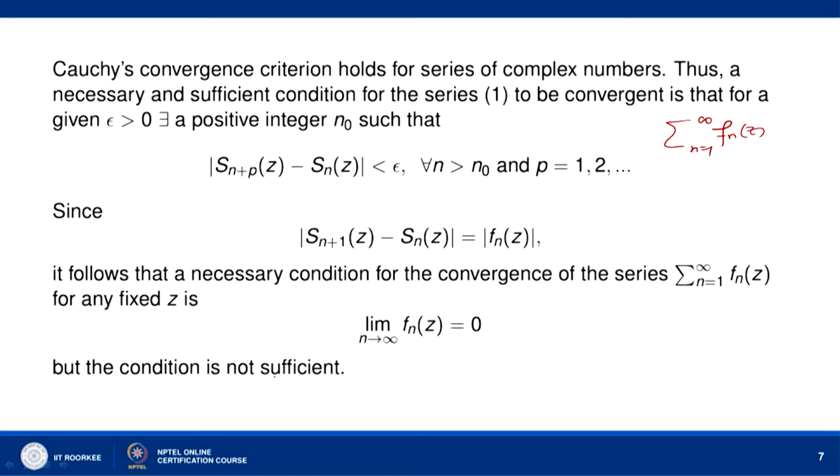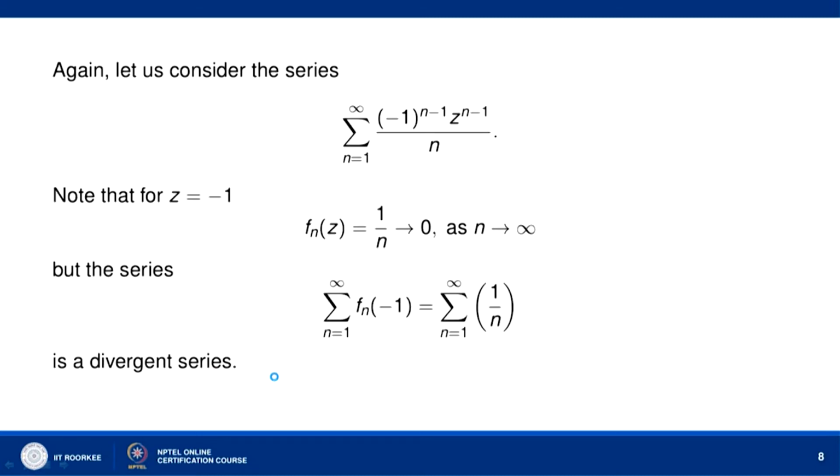Let us take an example on this. You can consider again the series sigma n equal to 1 to infinity (-1)^(n-1) z^(n-1) over n. At z equal to -1 the series becomes sigma n equal to 1 to infinity (-1)^(n-1) into (-1)^(n-1), so (-1)^(2(n-1)) divided by n, which is equal to sigma n equal to 1 to infinity 1 by n.